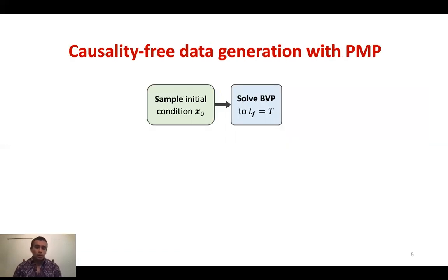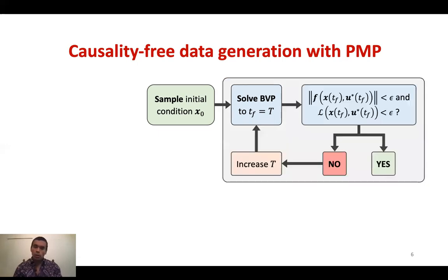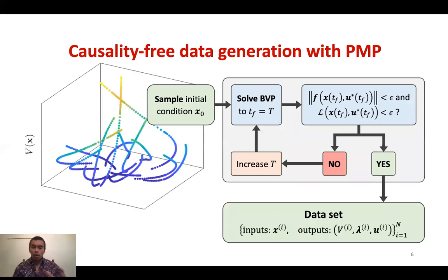Okay, let's start with generating data. We can randomly sample an initial condition x naught and solve that 2-point boundary value problem up to some finite time t. It is an infinite horizon problem, so we'd like to try to approximate our infinite horizon problem with that finite horizon. To do that, we want to check that we've reached an equilibrium and that our running cost is sufficiently small. If not, then we need to increase our horizon and try again. But if it is small enough, then we're happy and we'll put it in our data set.